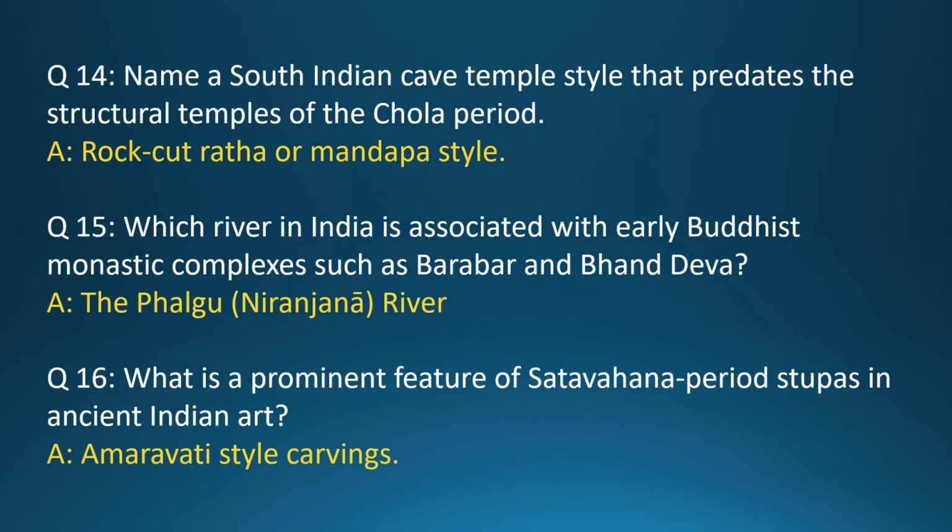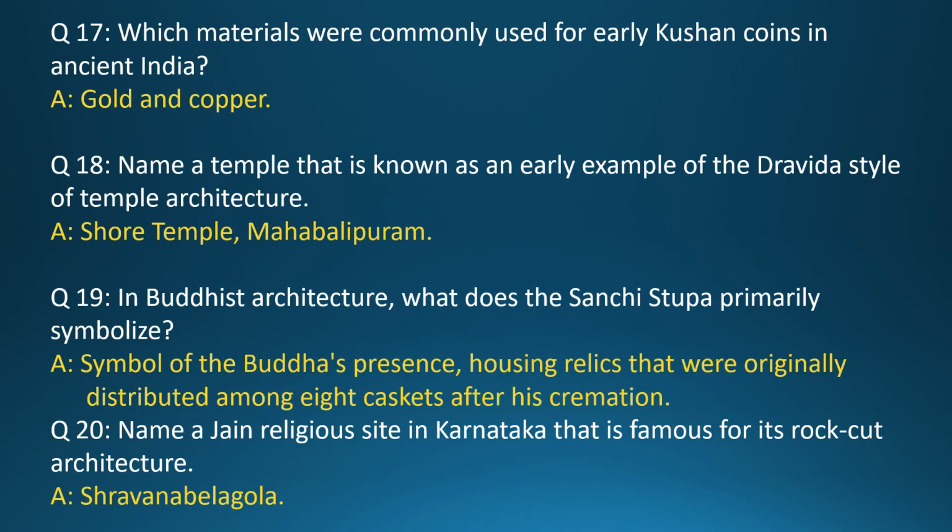Question 14. Name a South Indian cave temple style that predates the structural temples of the Chola period. Answer: Rock-cut Ratha or Mandapa style. Question 15. Which river in India is associated with early Buddhist monastic complexes such as Barabar and Bhandeva? Answer: the Falgu, Niranjan, river. Question 16. What is a prominent feature of Satvahan period stupas in ancient Indian art? Answer: Amravati style carvings.